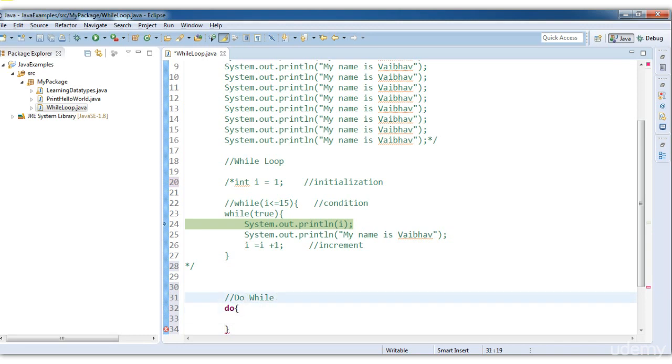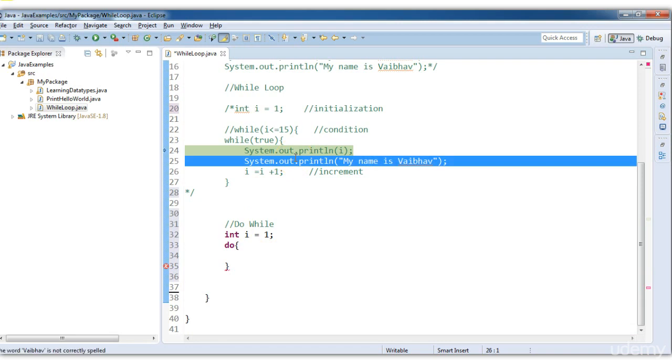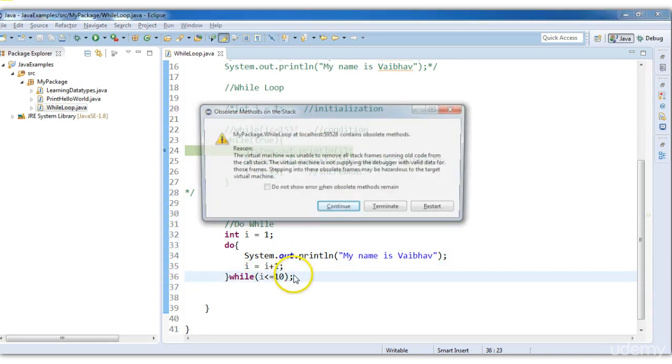Let's write int. We'll be using the same example, printing "My name is Vaibhav" 10 times. I will write I is equal to 1. I want to print my name, Vaibhav, and I want to do this till the value of I is less than or equal to 10, and I will increment the value of I to I plus 1, and put the semicolon here, and save this.